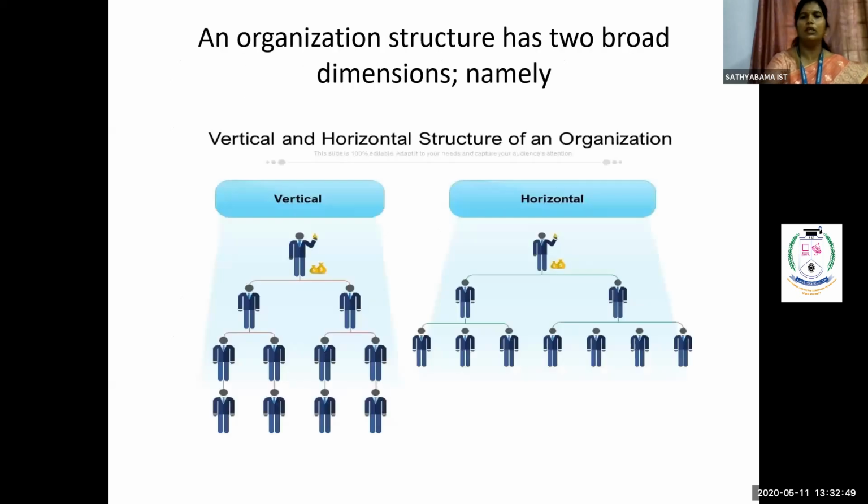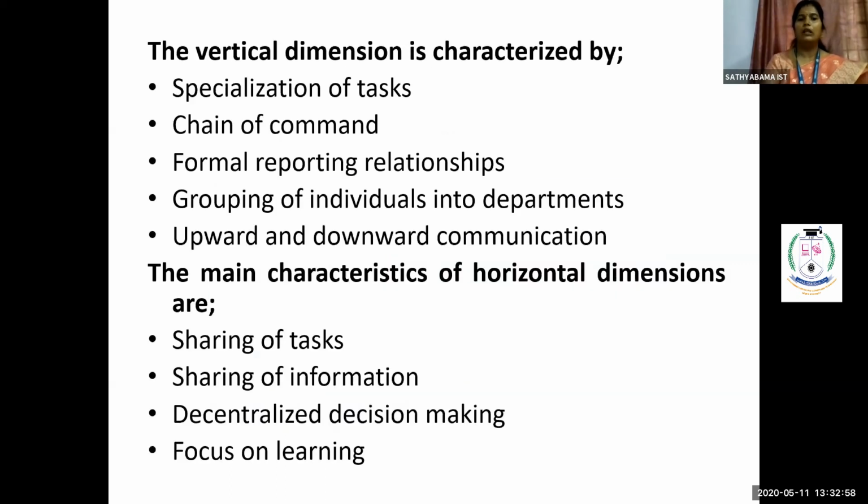That is, as you can see, there are more people under a single person. So here you are able to share your task. Here you are able to share your information. Then the decentralized way of decision making. This is an important point being told here, because centralization represents a single person having full control over the authority. But decentralization represents that I am giving my full powers, my full authority, to all the people who are working under me. So that represents the decentralized way of decision making.